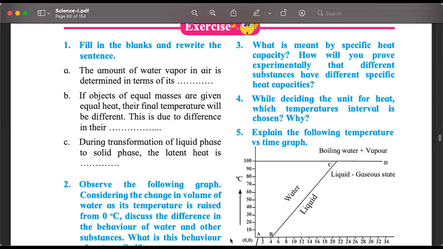Is it 2 to 3? Is it 9 to 10? What temperature interval is chosen? 14.5 degrees Celsius to 15.5 degrees Celsius. And why? You will say that the amount of heat required to increase the temperature by 1 degree Celsius also depends on what temperature range we are working on. So it is not 0 to 1, it is 14.5 to 15.5. It is not 0 to 1, it is 14.5 degrees Celsius to 15.5 degrees Celsius.